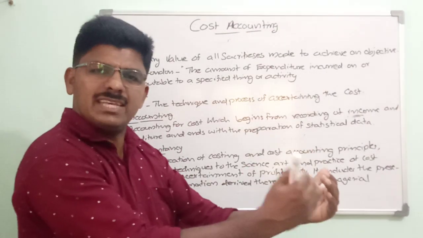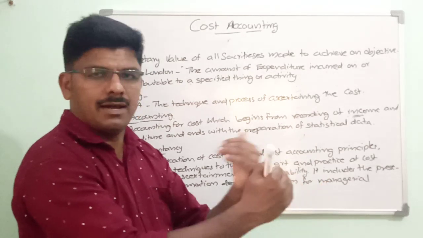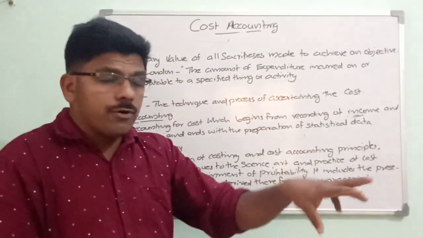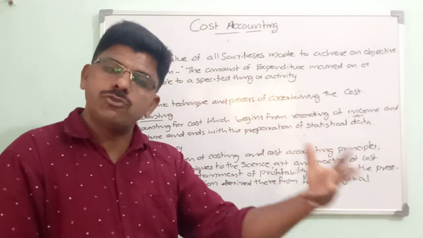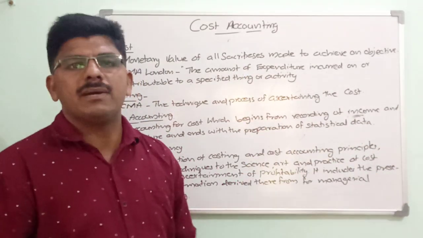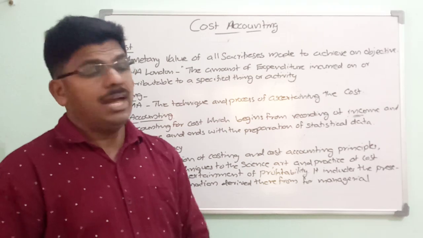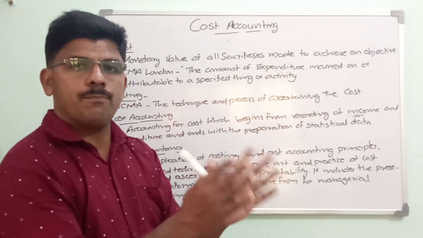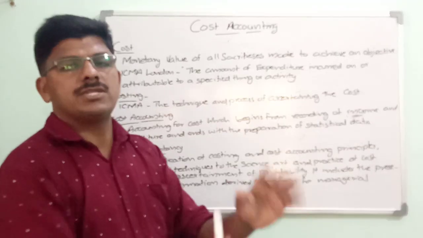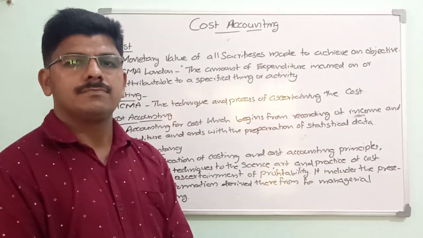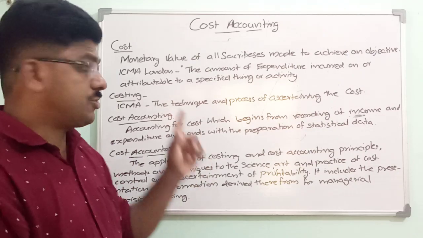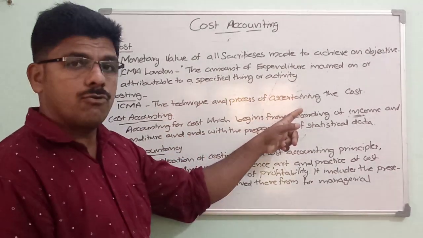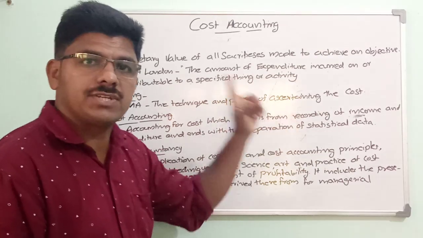For ascertaining that cost, you can apply any method or technique and follow any procedure. The sum total of all these procedures, rules and regulations is called costing. Costing is equal to technique of ascertaining cost plus process of ascertaining cost.